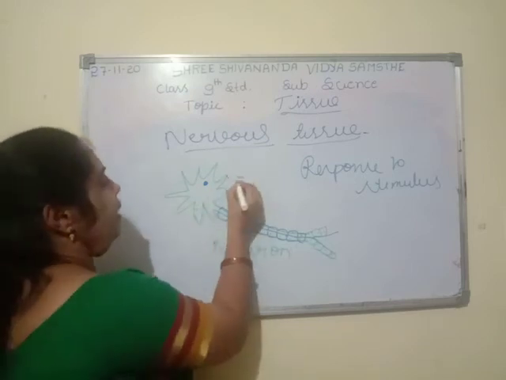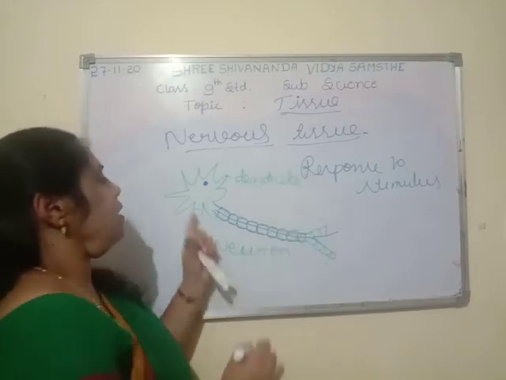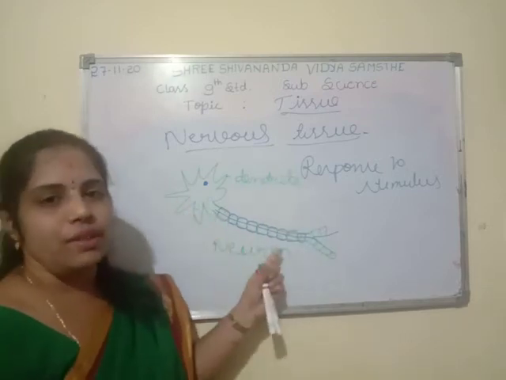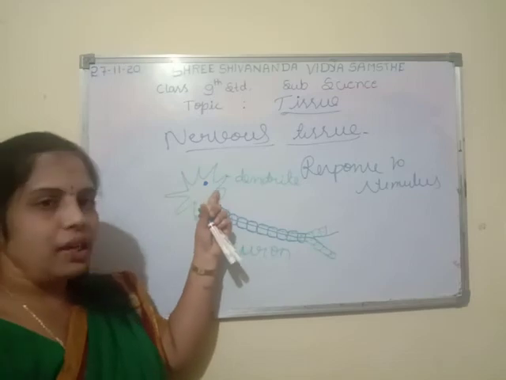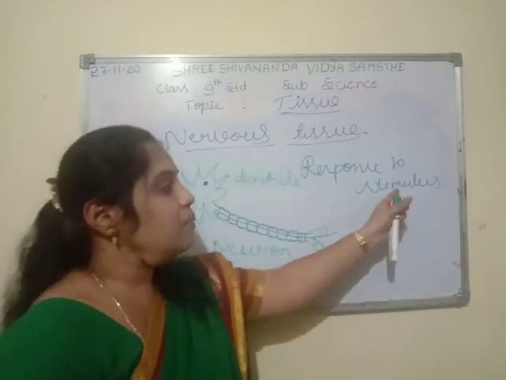These have dendrites. The dendrite is an outer projection of the cell, which is very helpful in receiving the stimulus.